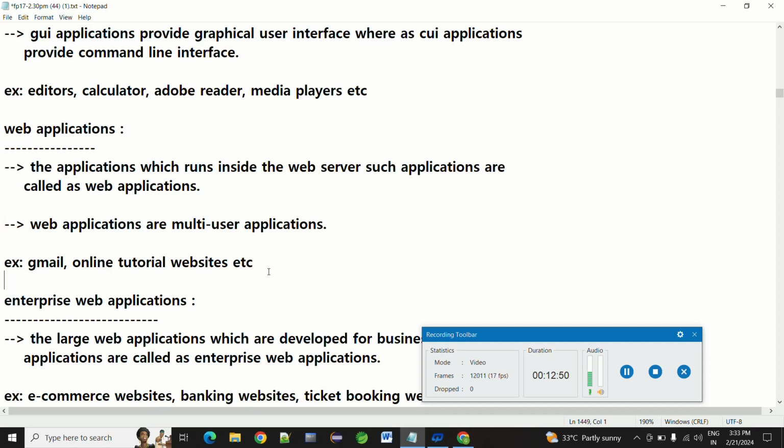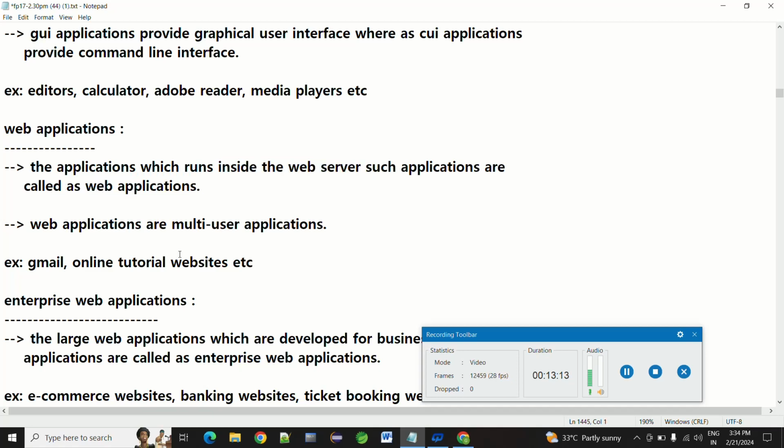What is a web application? The application which runs inside the web server. Do you know the web servers? Mostly we use Tomcat, Jetty, Undertow. A lot of servers are there. Such applications are called web applications.